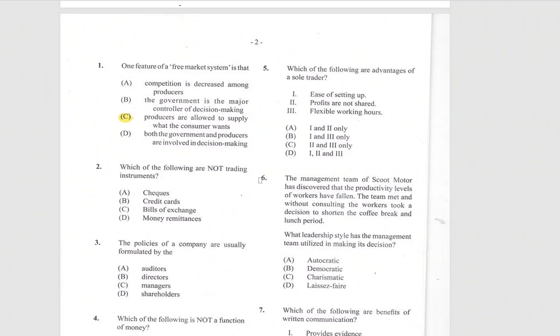Number 2, which of the following are not trading instruments? We have checks, credit cards, bills of exchange, and money remittances. A to C are trading instruments. The policies of a company are usually formulated by, and by now we should know that it is the directors.